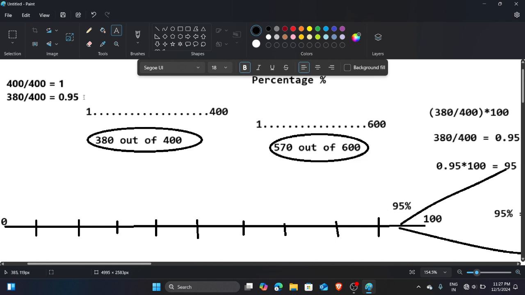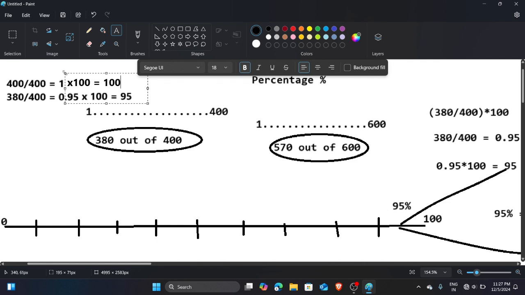Now when you multiply it by 100, it means you make it comparable to 100, so you get 95. Similarly, suppose you got the complete number, all 400, and you multiplied by 100, you got 100.